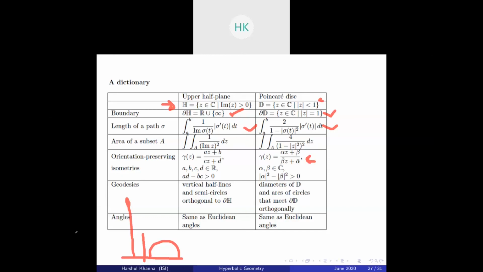So the analog of vertical lines are the diameters of the open disk, and the arcs of circles will be the same. So geodesics in the Poincaré disk model are the diameters of D and the arcs of circles that meet the boundary of D orthogonally. Orthogonally just means at a 90-degree angle. Again, both these geometries are conformally flat, so the angles will be the same as Euclidean angles.